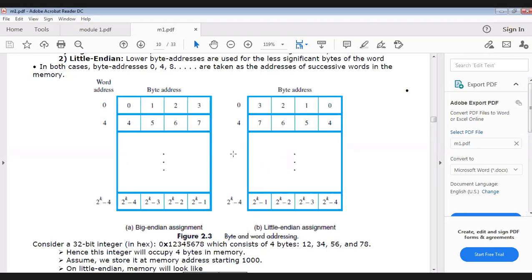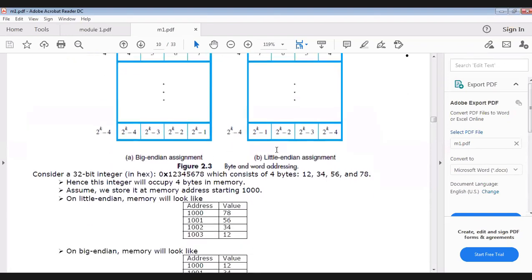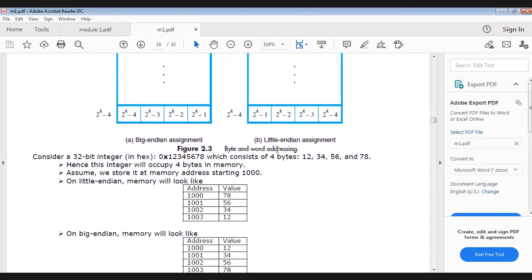So next is Big Endian and Little Endian. Finished? Suppose I wanted to store this 32-bit integer. Listen carefully, everyone. What is that integer? 12, 34, 56, 78. That is this 32-bit integer. If I want to store it in memory, how it is stored, that we are going to see now.